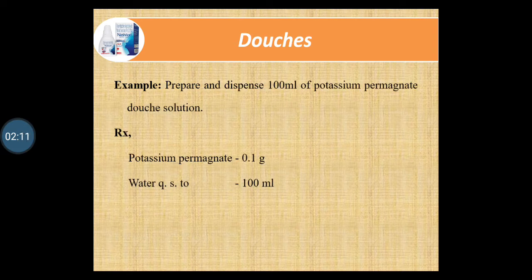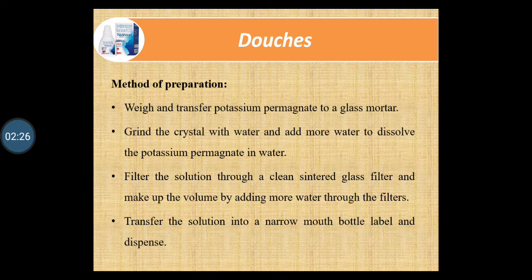The example of douches is to prepare and dispense 100 ml of potassium permanganate douche solution. It consists of potassium permanganate 0.1 gram and water QS to 100 ml. Now we are going to study the preparation method of douches. Firstly, weigh and transfer potassium permanganate to the glass mortar. You have already used potassium permanganate. It is a purple or violet colored solution and it causes staining, so we use the glass mortar for its trituration. Grind the crystals with water and add more water to dissolve the potassium permanganate in water.